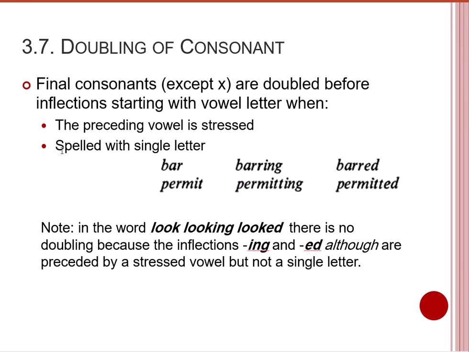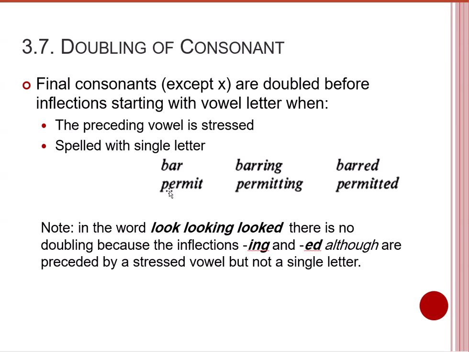The second condition says that the vowel is spelled with a single letter. The vowel sound, or the vowel letter, is single. So we have one vowel letter. In this case, we have two conditions available. The first one is that the final consonant is preceded by a vowel that is stressed. And the second says that the vowel appears as a single letter. It's not a double letter. So we have the doubling of the final consonant.